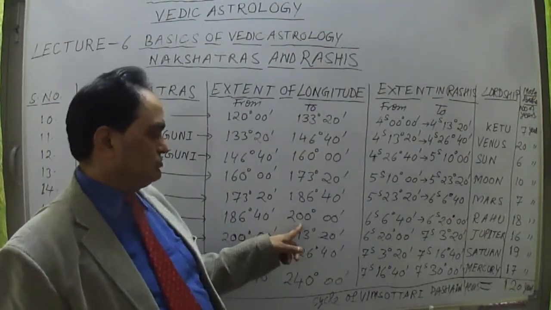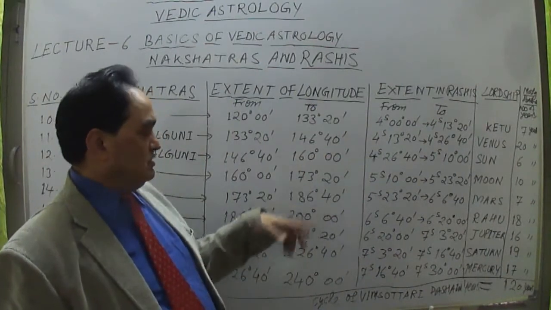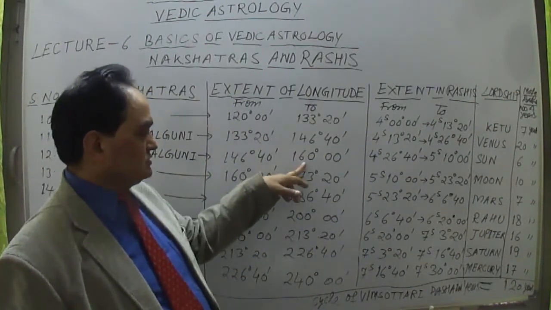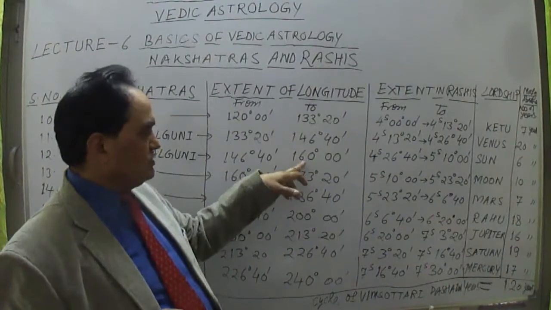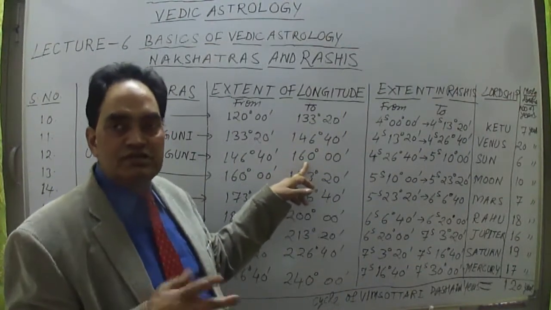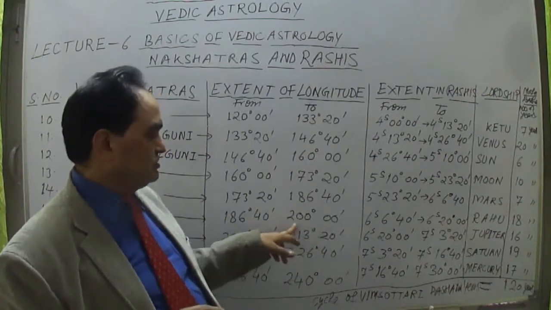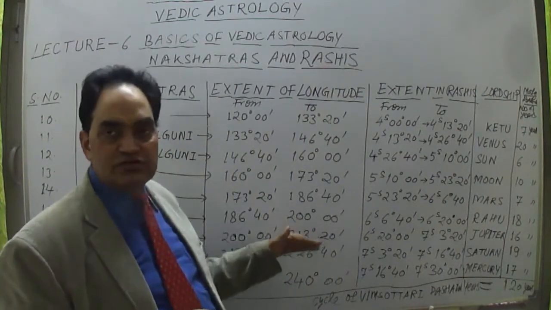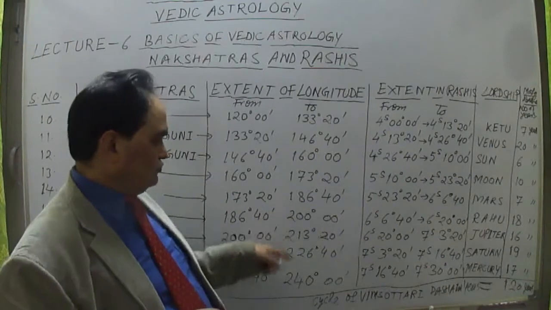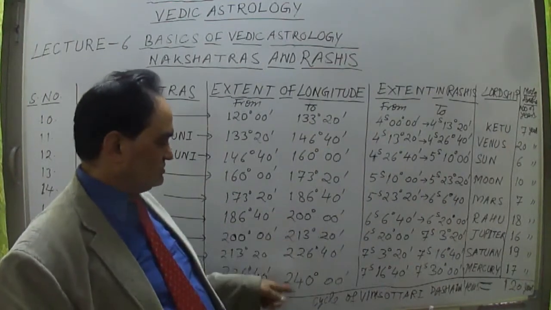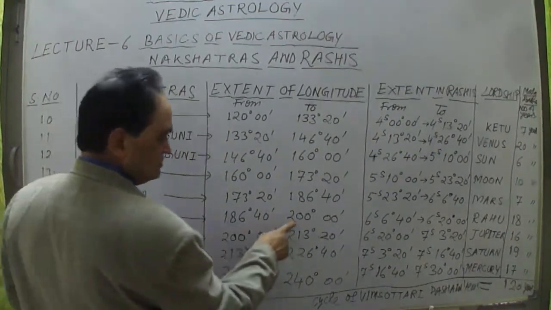So up to 200 degree now. That means 160 degree plus 40 degree completed makes 200 degree. Next 40 degree goes up to 240 degree.